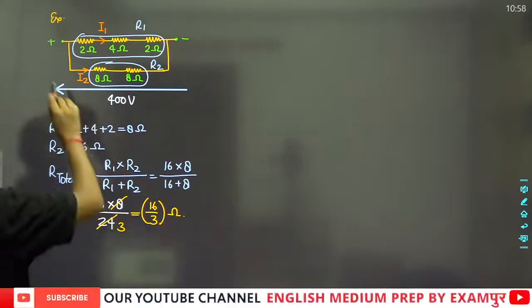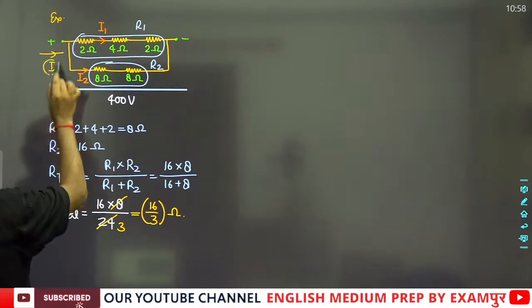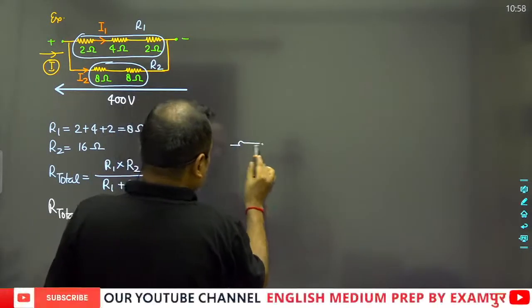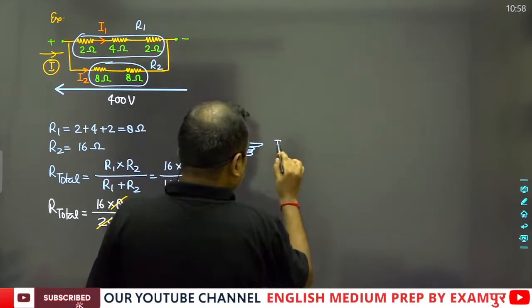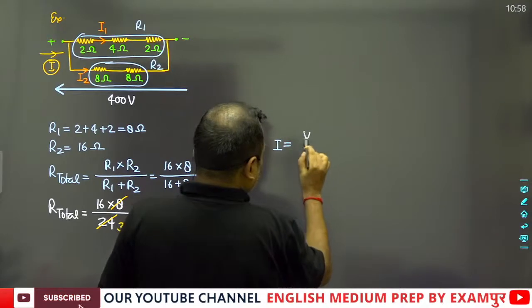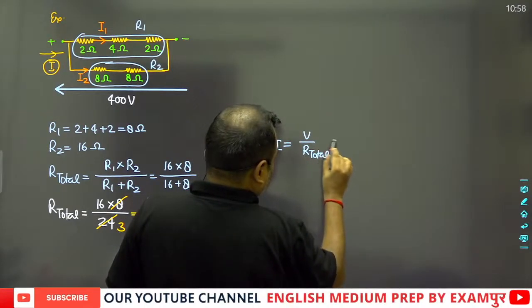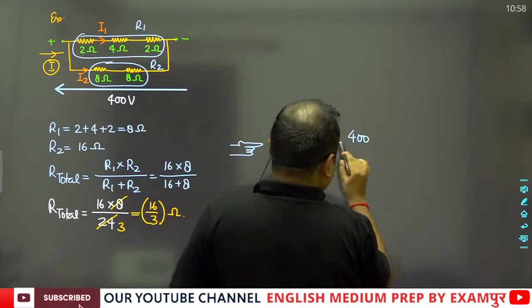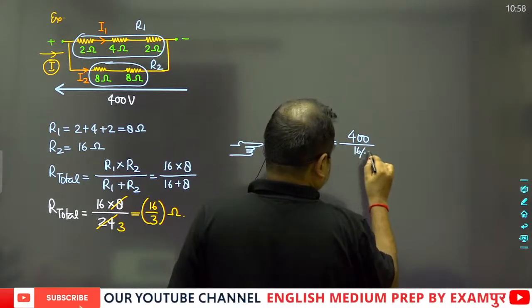Now the current that will flow, if this is connected, the total current will be equal to I. So I will be equal to V upon R. That will be equal to 400 upon 16 by 3.